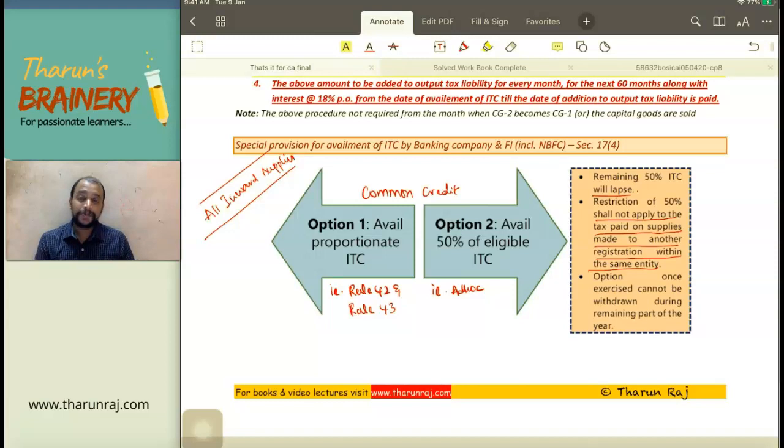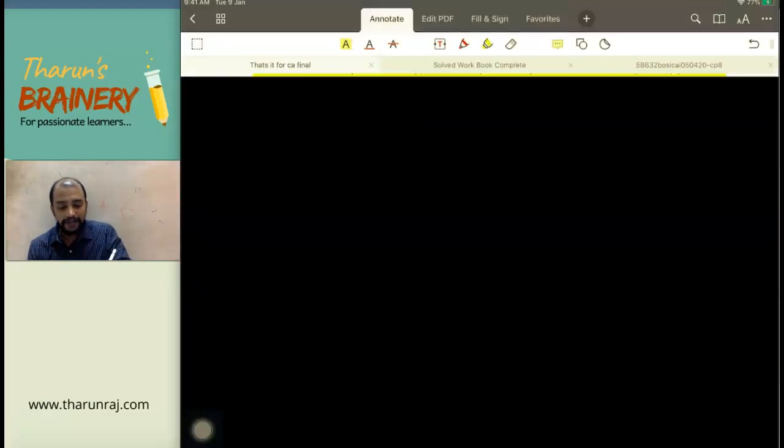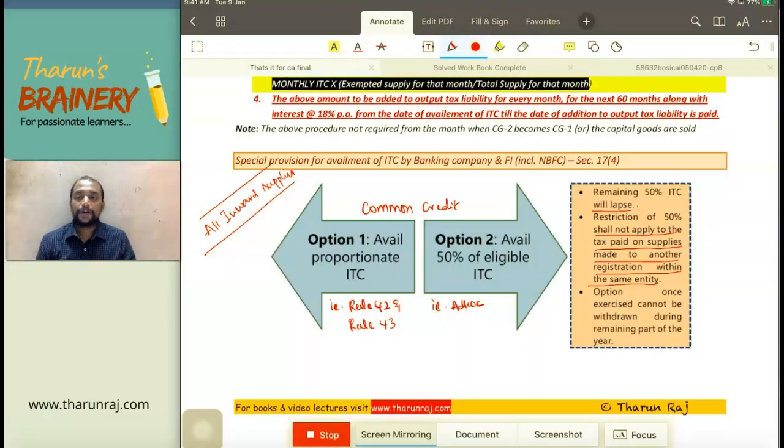Now when will I go for option 1? If my interest income is less than 50%, I will go for option 1, because I will be eligible to take more.